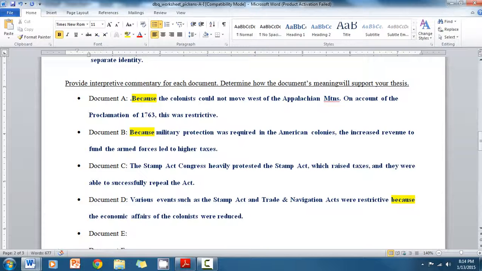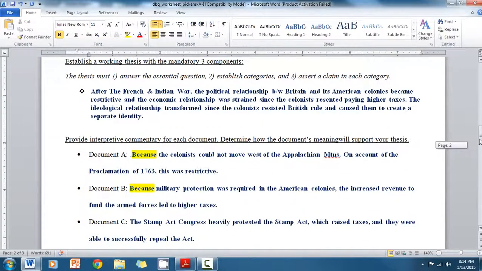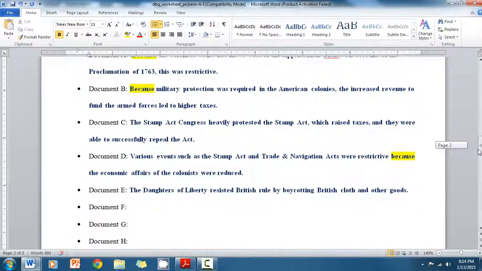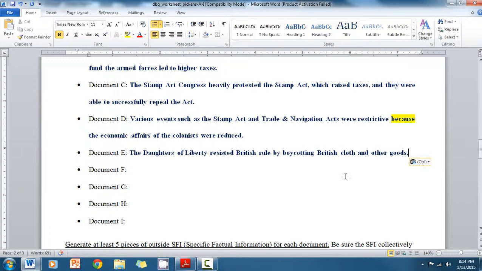So anyway, here in document E, we have to provide interpretive commentary on how the document by the Daughters of Liberty, how did that one in some way strain the ideological relationship. So the Daughters of Liberty resisted British rule by boycotting British cloth and other goods. So obviously, to boycott or refuse to import something, you have a changed perception of that entity because you're no longer trading with them. Document F about the Sons of Liberty. So you just provide a little more details.